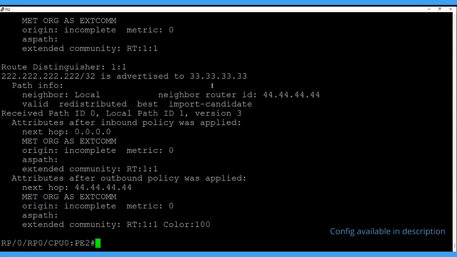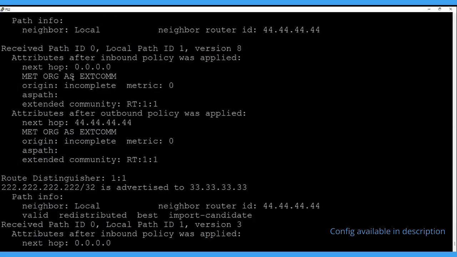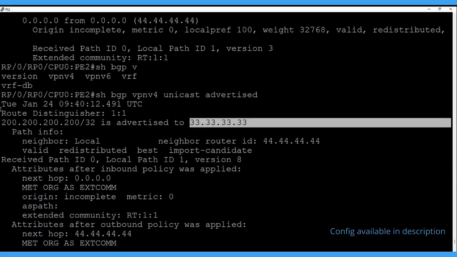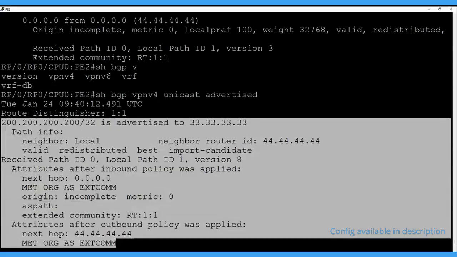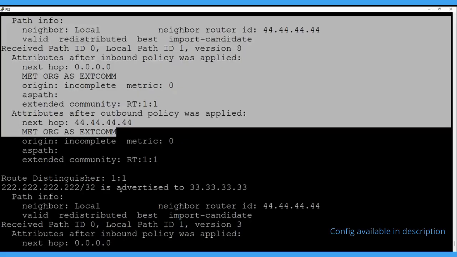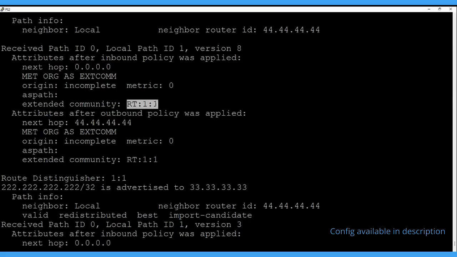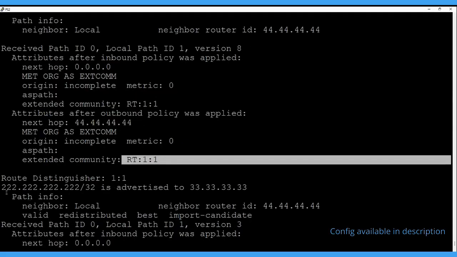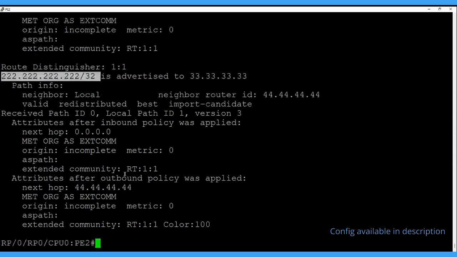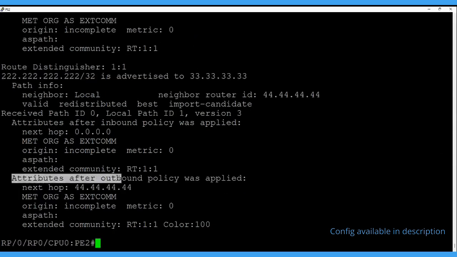It advertises to this neighbor, and here, if you see, we have not applied the RPL route policy for this one. Here you can see the extended community is only our route target. But below, for the 222, once you apply the policy, the attribute is attached after the policy was applied. So the color is attached. Color 100 is attached.